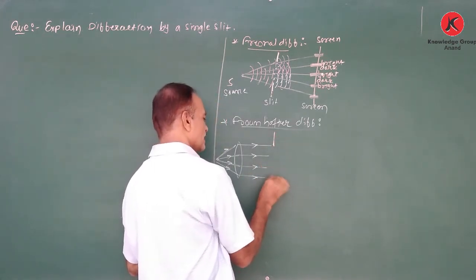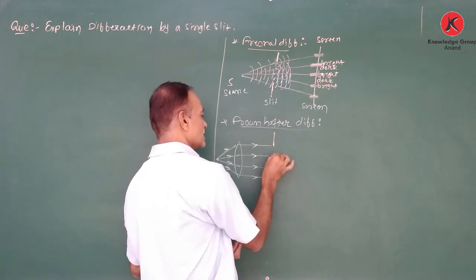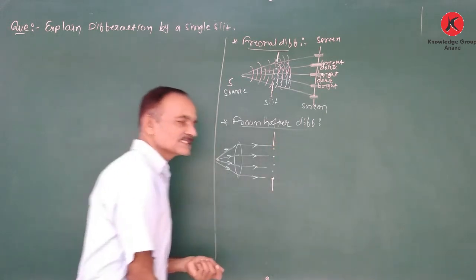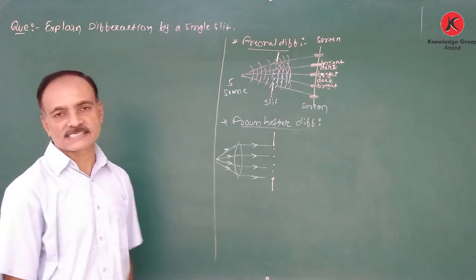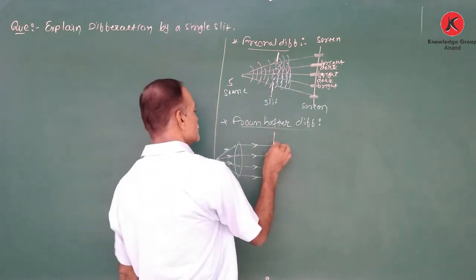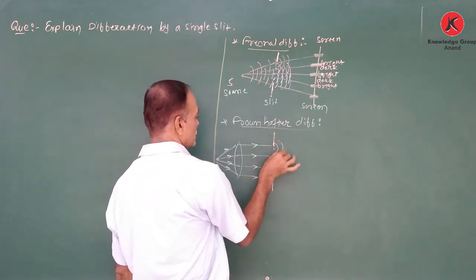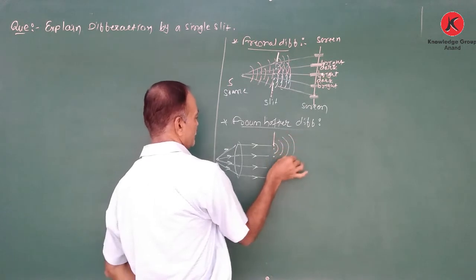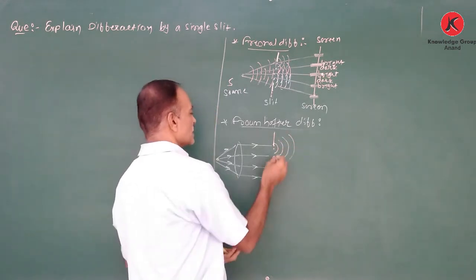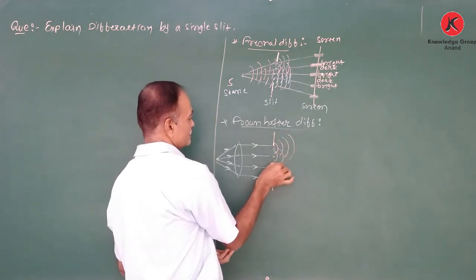As a result, each and every point on the slit, according to the Huygens principle, behaves as a secondary source and produces spherical secondary waves. These waves are superposed on each other.